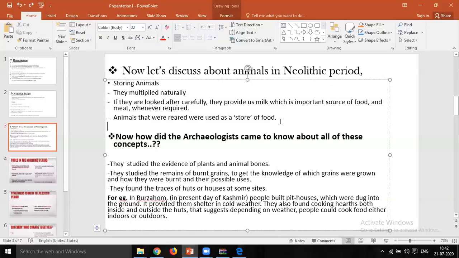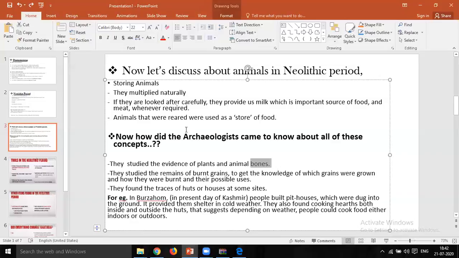Now let us learn how the archaeologists found out all these concepts, how all this took place. They studied the evidence of plants and animals.